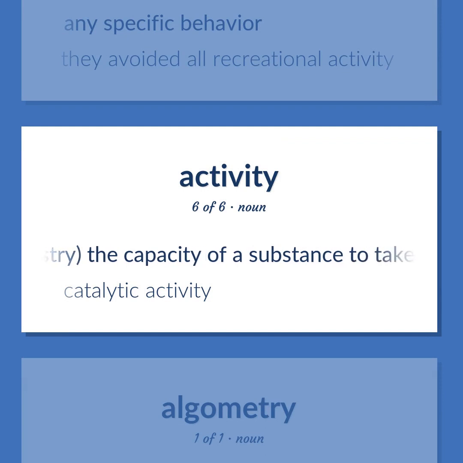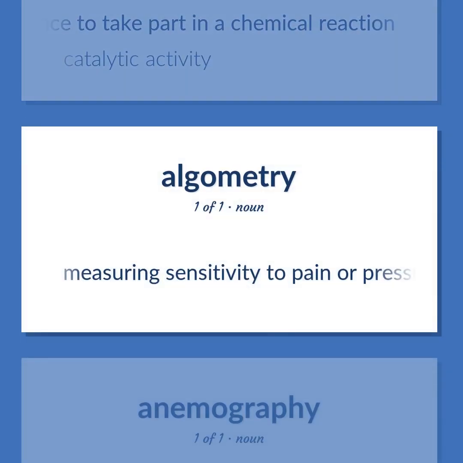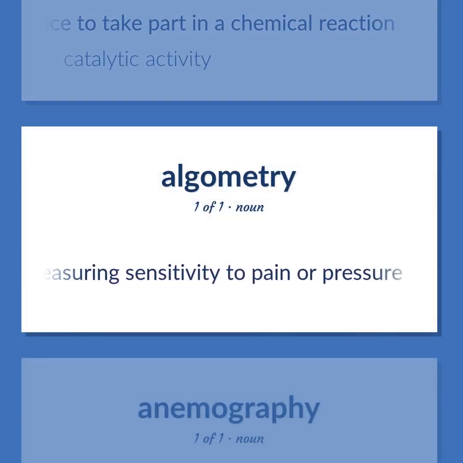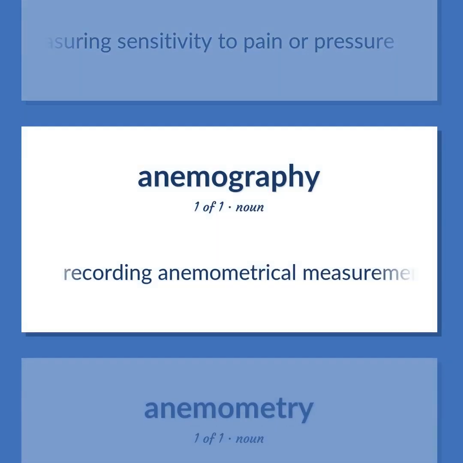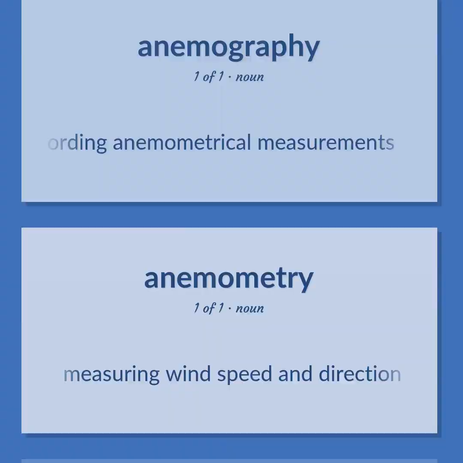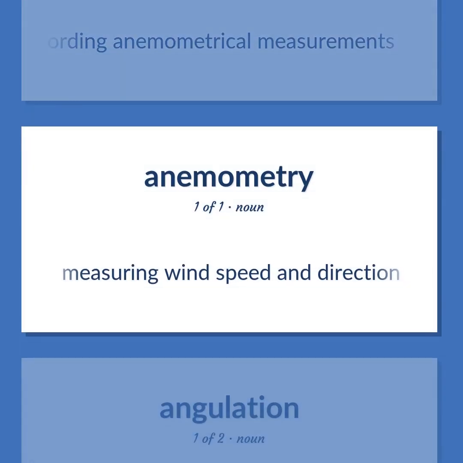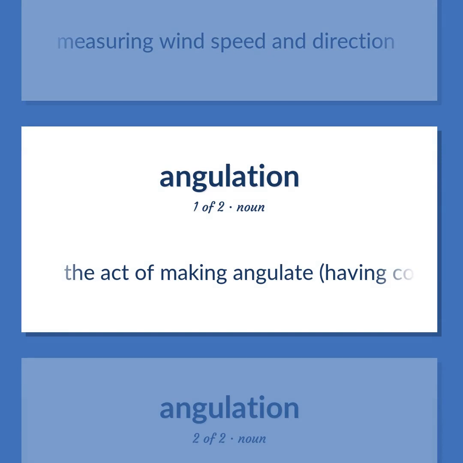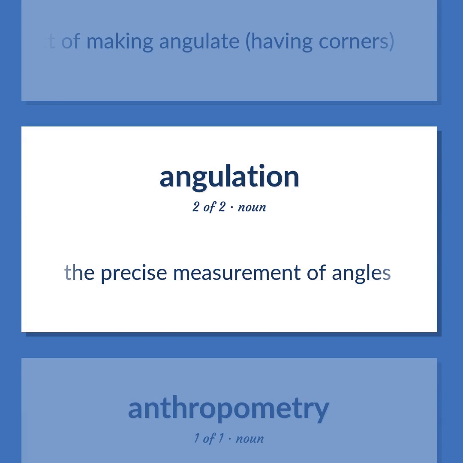Chemistry. The capacity of a substance to take part in a chemical reaction. Catalytic activity. Measuring sensitivity to pain or pressure. Recording anemometrical measurements. Measuring wind speed and direction. The act of making angulate, having corners. The precise measurement of angles.